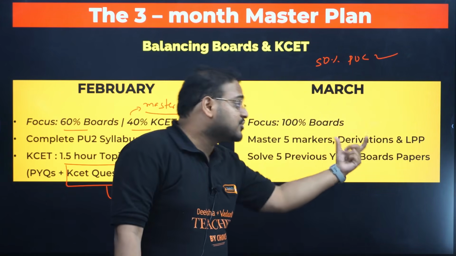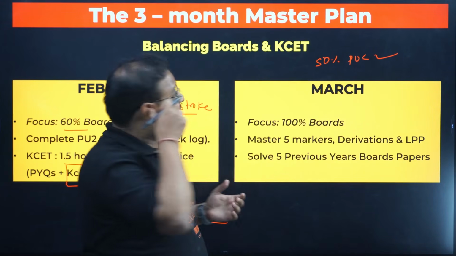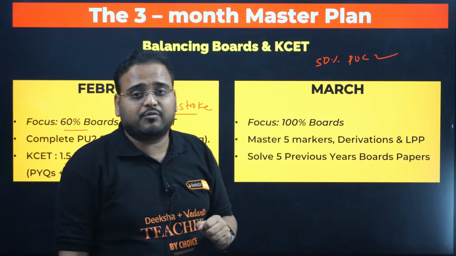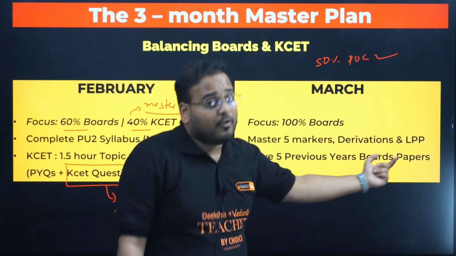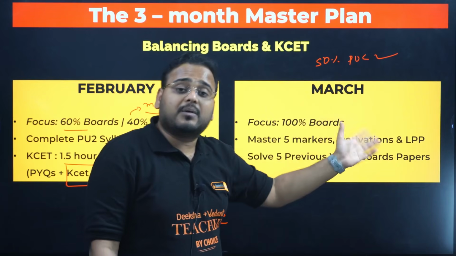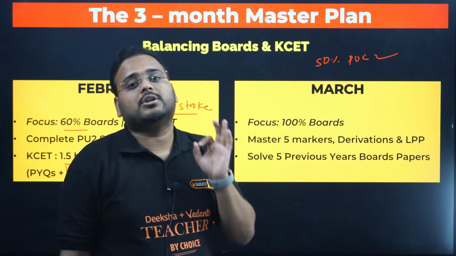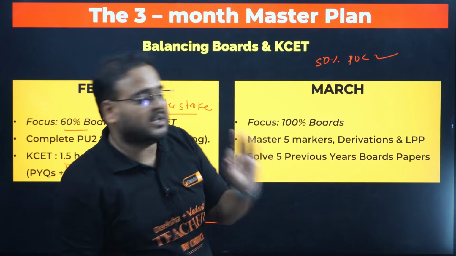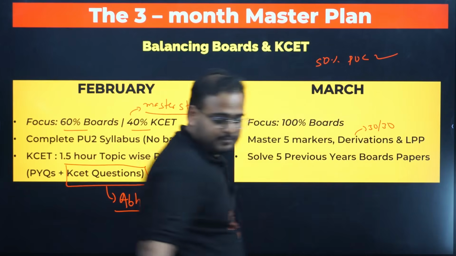Master 5 markers, derivations and LPPs. The big chunk of questions are there. 20 to 30 marks are from 5, 6 and 4 markers, section D and section E. So you got to master those 5 markers, derivations. From the integration 5 marker, particular functions or LPP, you got to do them exactly the way the board needs and get those 30 out of 30 marks.